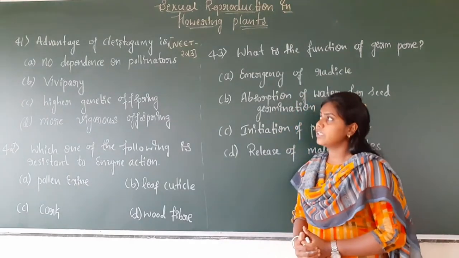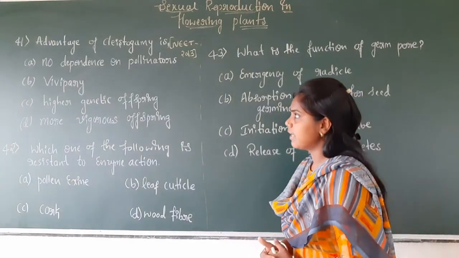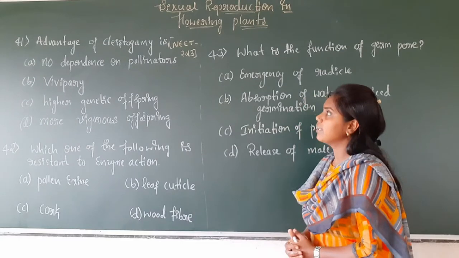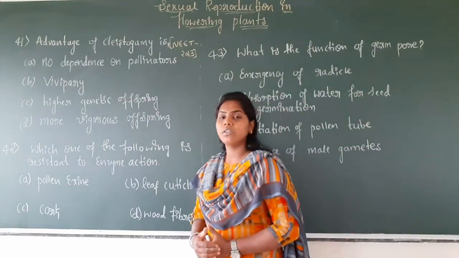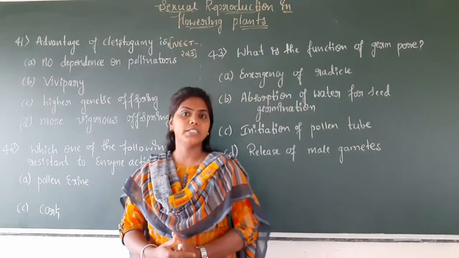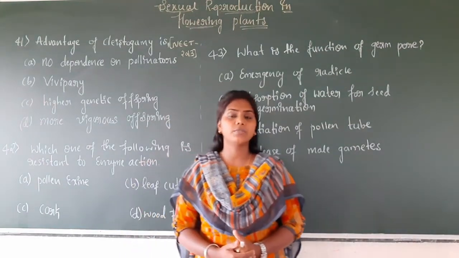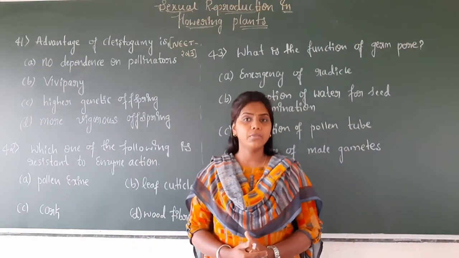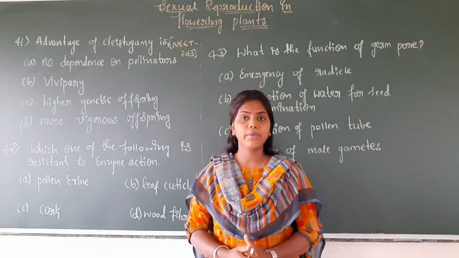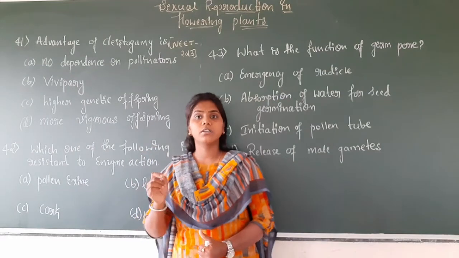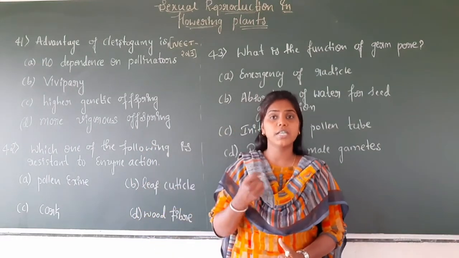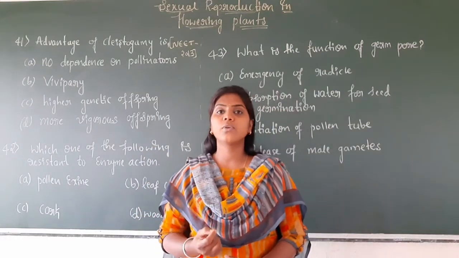The question is: the advantage of cleistogamy is. As we know the types of pollination: autogamy, geitonogamy, and one more is xenogamy. Autogamy consists of two types of flowers, chasmogamous and cleistogamous.